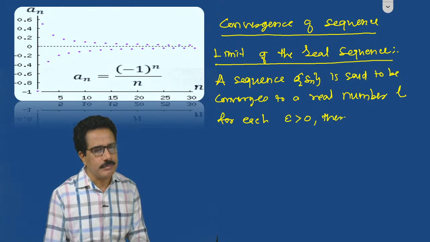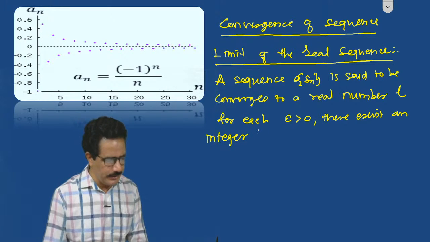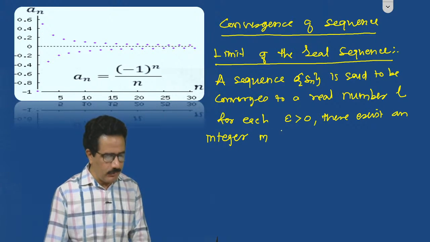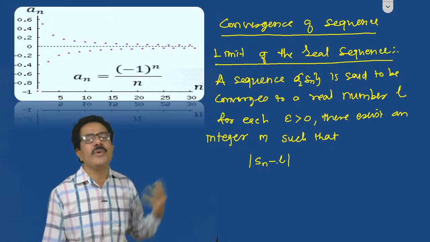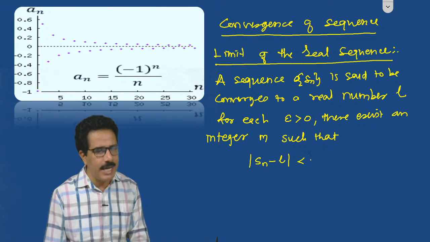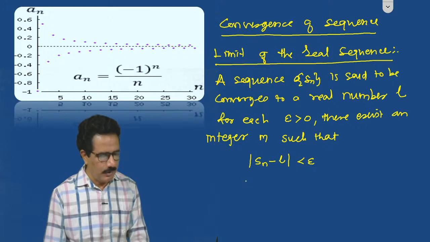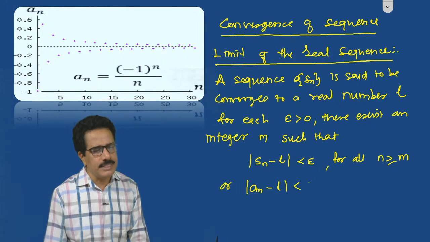There exists an integer small m which depends on epsilon such that mod of Sn minus L, or we can write an minus L, whatever may be, mod of Sn minus L is less than epsilon whenever, or for all, the terms n is greater than or equal to m, or we can also write mod of an minus L is less than epsilon for all n greater than m.